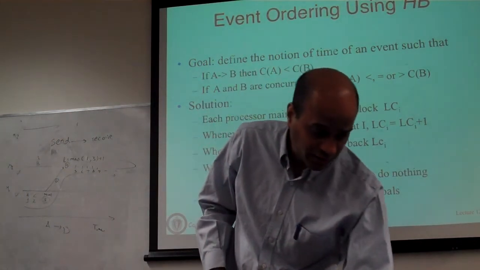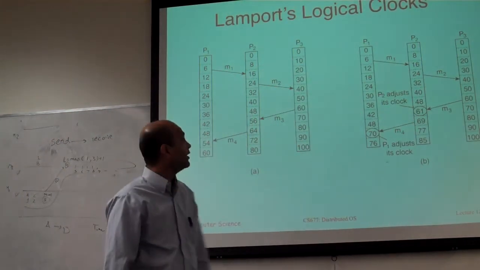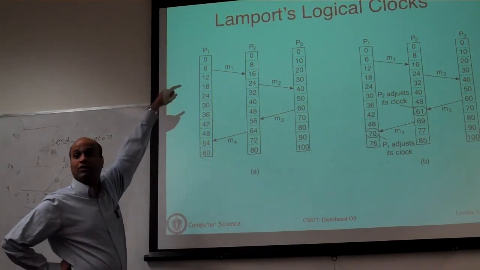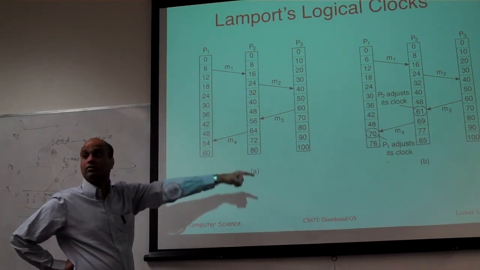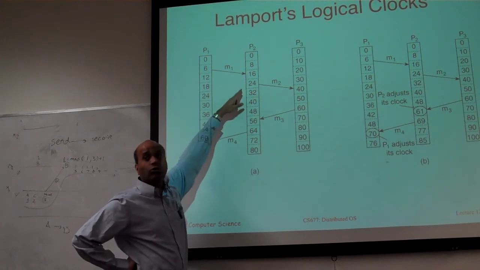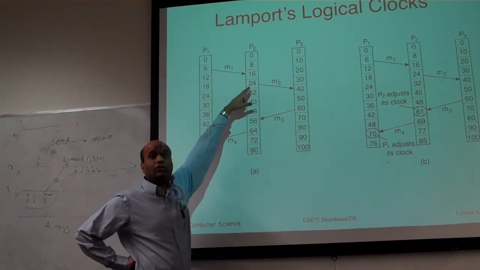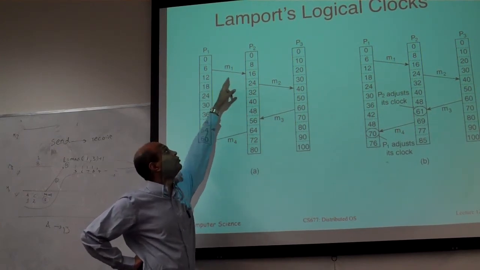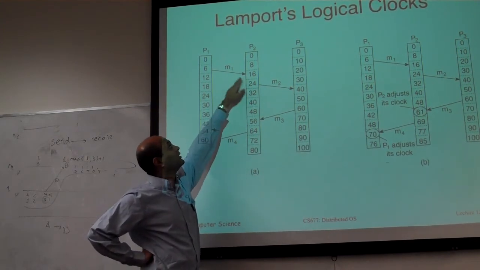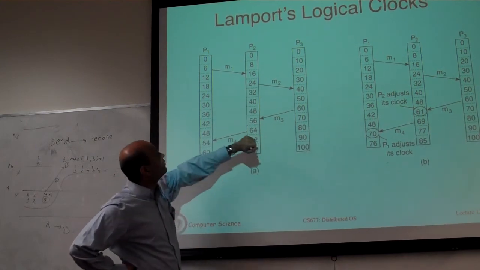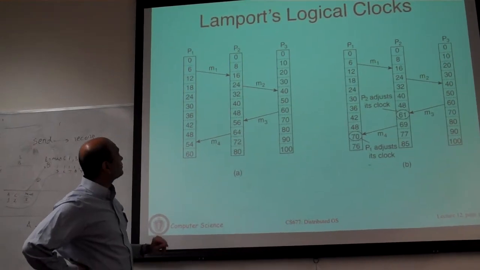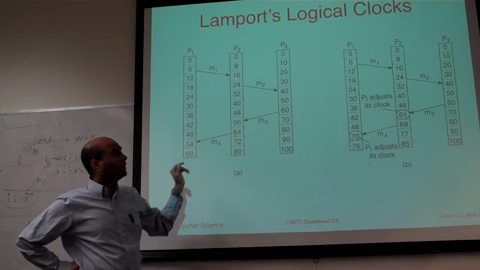I'm going to show a picture here to make it a little better. So here are three processes, and those are the logical clock values within each process. When this M1 goes, the value 6 has to go there. Now if the clock there is already higher than 6, the max of the two is still going to give you your local clock value. So you see that there is no jump, you just assign whatever you had there. The same is true when this message goes. Is that clear? So what has happened there?